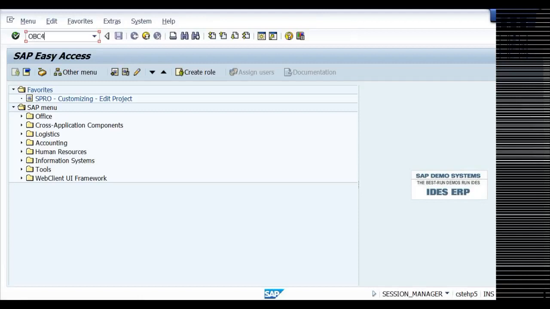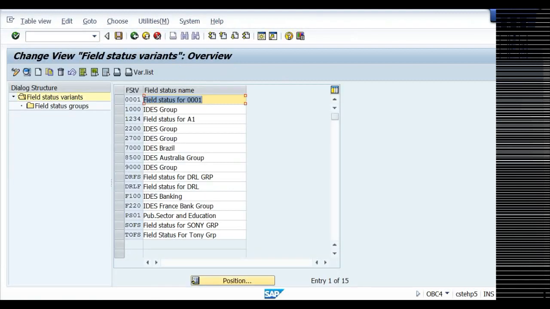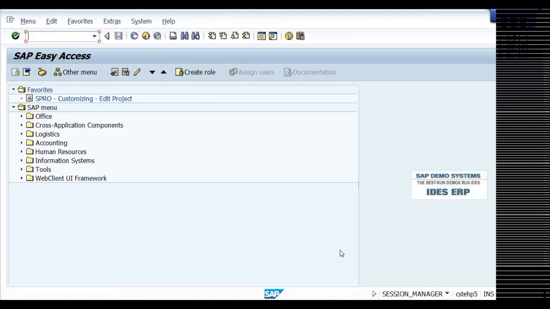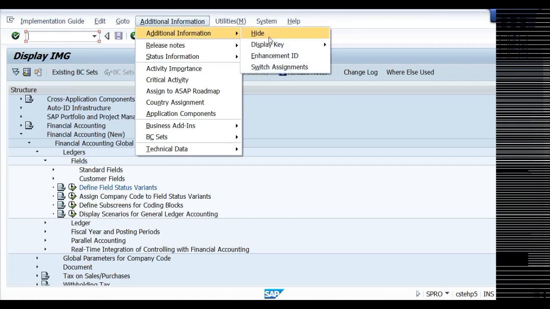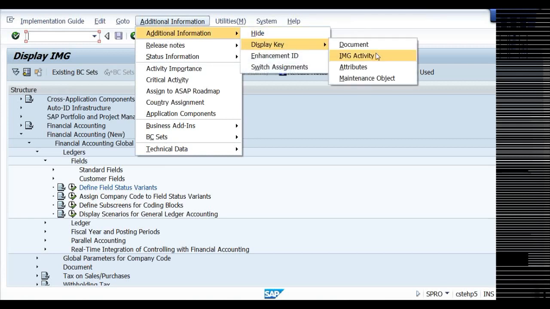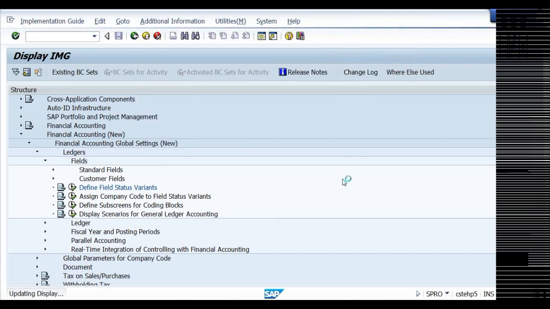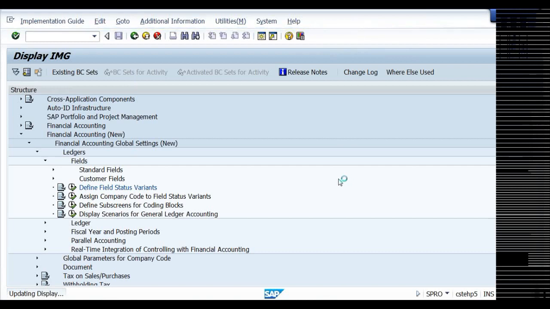See, OBC4, here you can see OBC4. Or if you want to activate the T codes here, additional information, display key, IMG activity. You activate, you can see the T codes there.